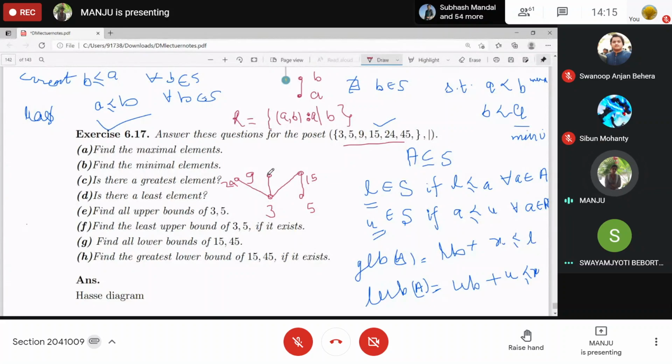With 3 it will be transitive, since 3 to 15, 15 to 45. And from 5 also it will be transitive. So we can draw 45 over here. This is your 9. 9 is related to 45. 3 is related to 45, that is transitive, so no need to draw.